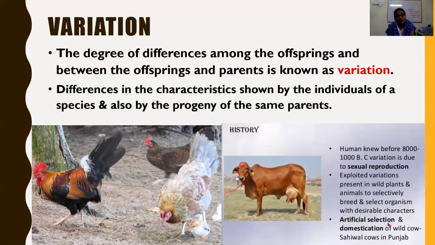Artificial selection, okay, and domestication of wild cow. Now it is the Sahiwal cow of Punjab. How these hybrid quality chickens are developed from the wild quality is shown over here.